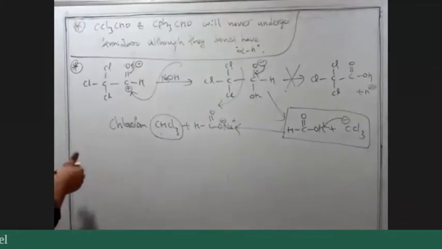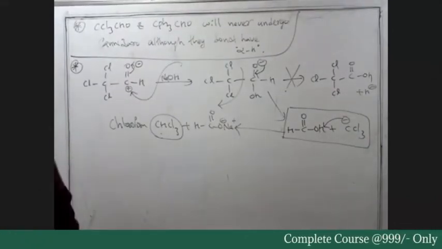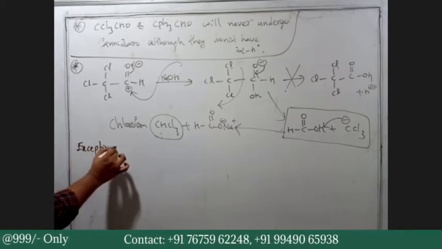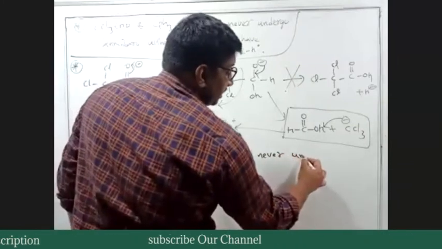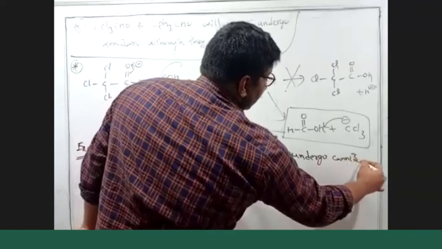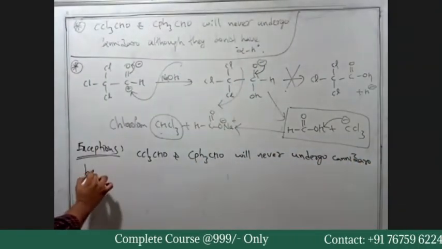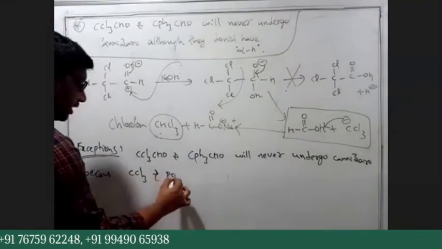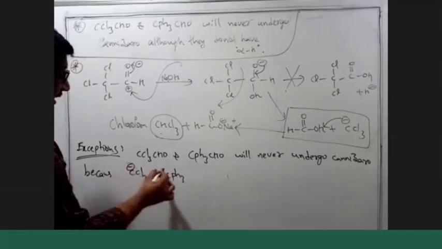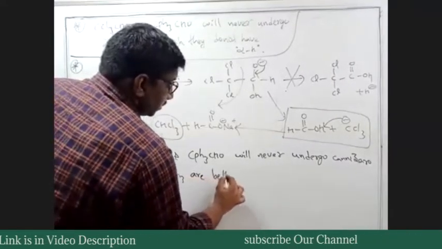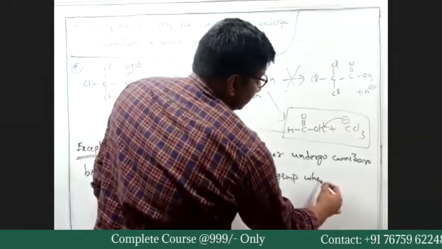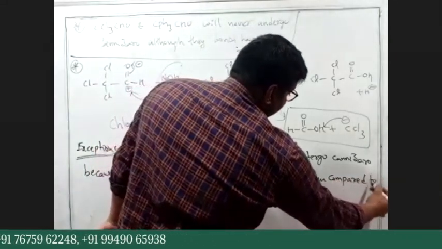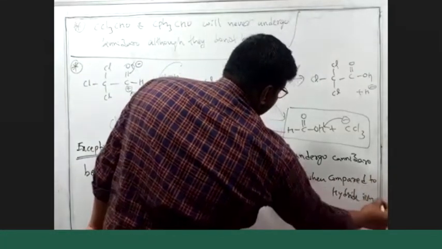Exceptions: CCl3CHO and CPh3CHO will never undergo Cannizzaro, because CCl3 minus and CPh3 minus are better leaving groups when compared to H minus, the hydride ion. So that was an exceptional case.